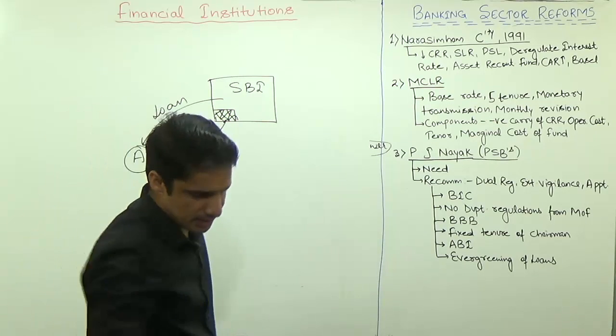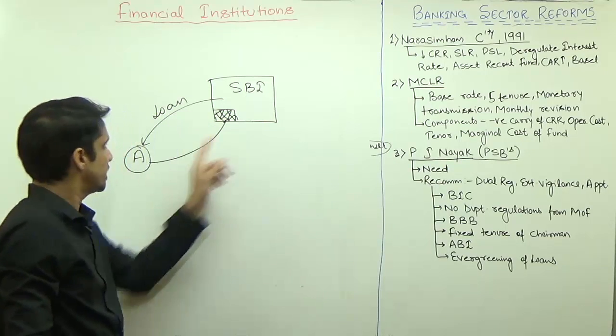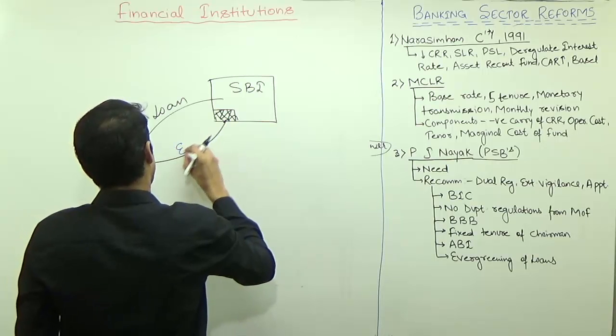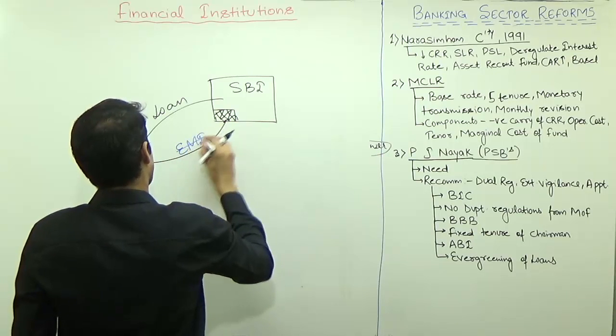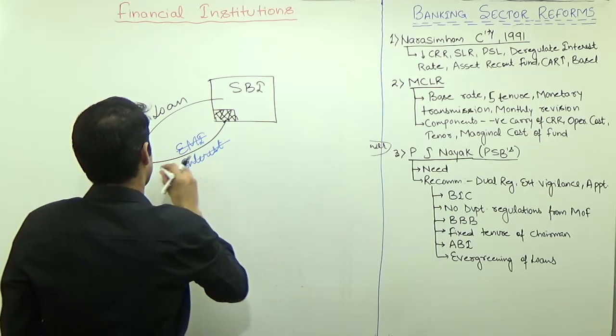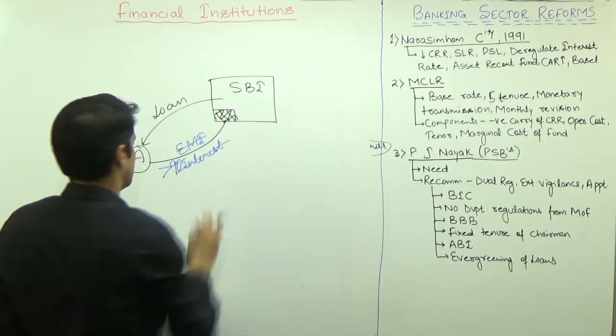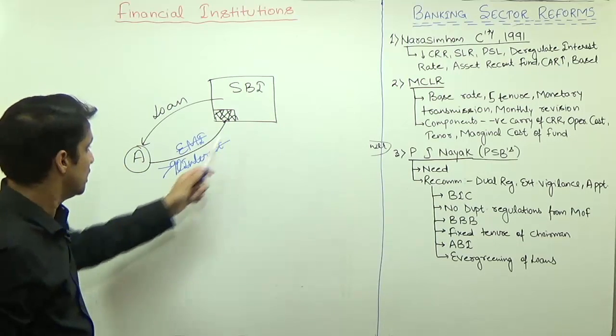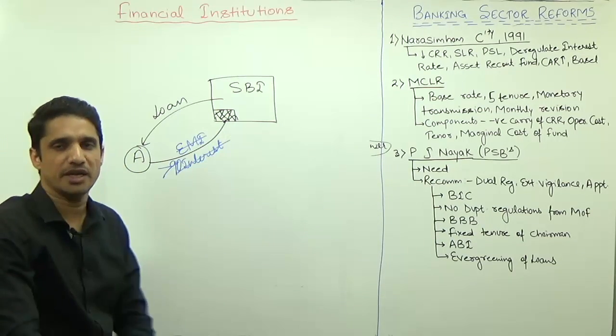So for 90 days, not a problem. If A is not paying the EMI or interest for 90 days, for 90 days it's not a problem, but after 90 days this will become an NPA.